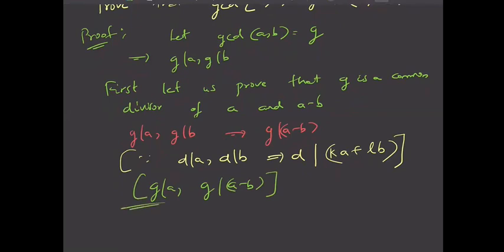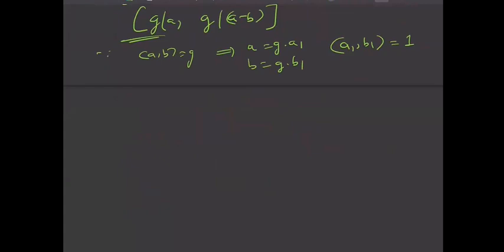Now we will prove that G itself is the greatest common divisor, right? So let us do that. Since G divides A and G divides B, or since GCD of A comma B is G, this means I can write A is some G into A1 and B is some G into B1. And the greatest common divisor of A1 B1 is how much? It is 1, right? This I can do by property 6. Then I can say that A minus B is what? It is G into A1 minus G into B1. That is nothing but G into A1 minus B1.